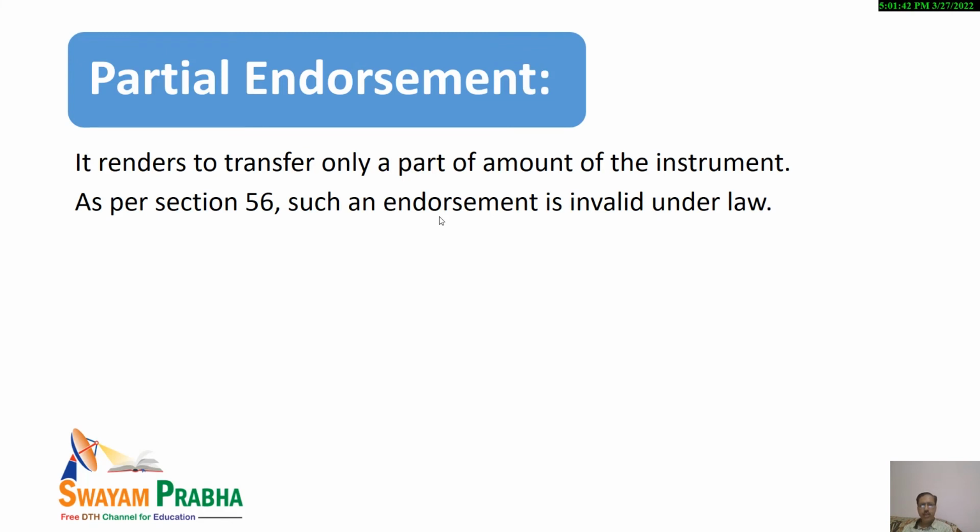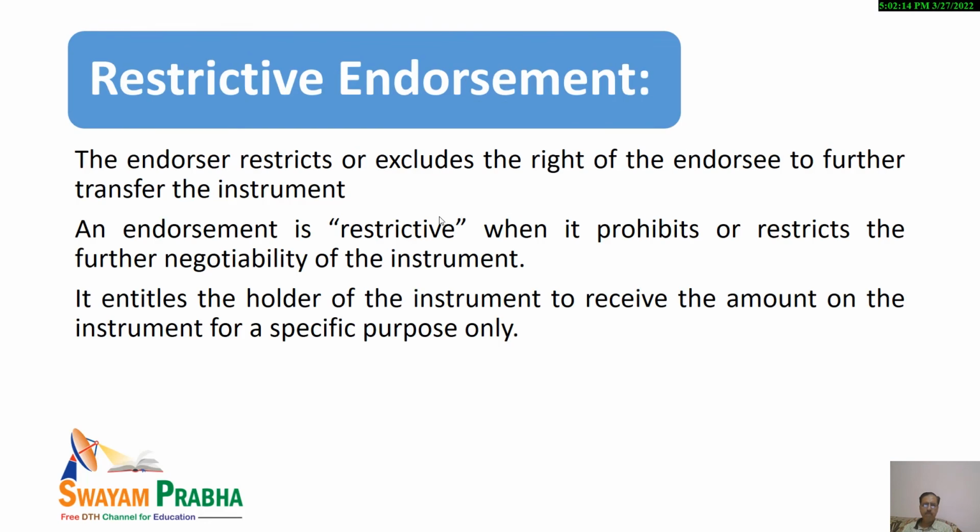Partial endorsement: in case the endorsement is being done by the endorser in favor of the endorsee, but it purports to transfer only a part of the amount of the instrument, then it is known as partial endorsement. But it is not valid. Such an endorsement is invalid as per Section 56 of the Act, so it should also be kept in mind. Now, restrictive endorsement. What is there in case of restrictive endorsement?